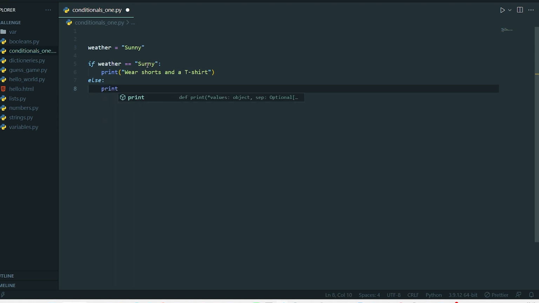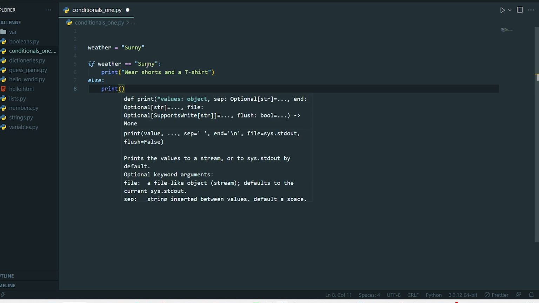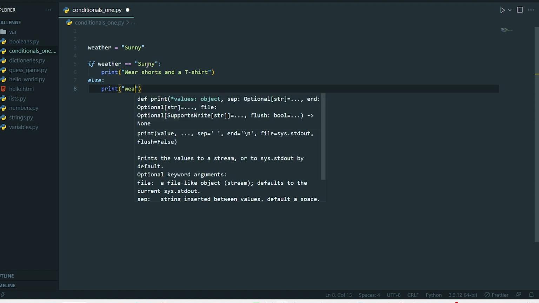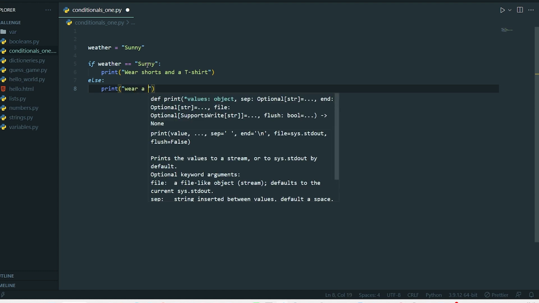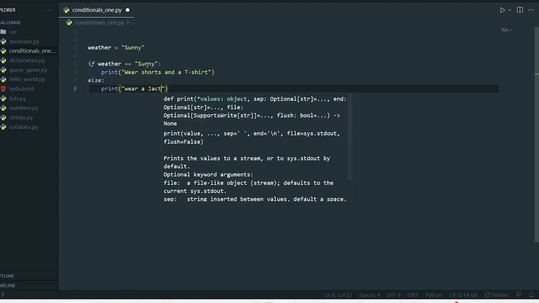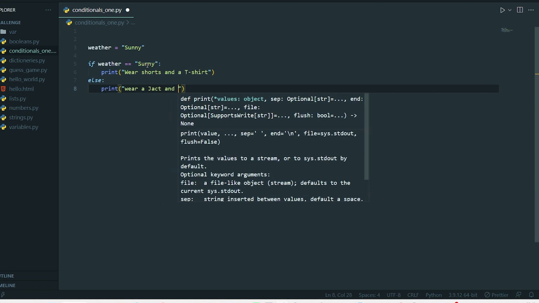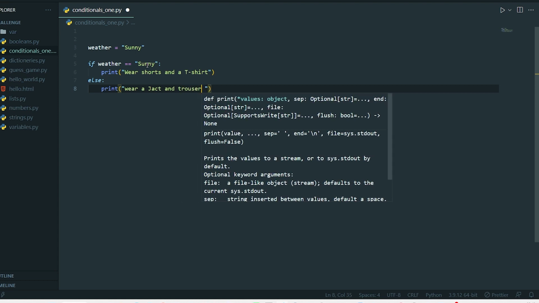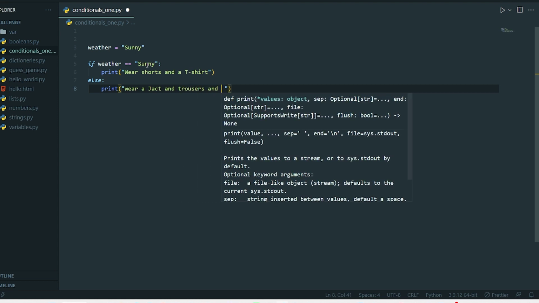In this print function, we are going to say what we are going to wear. We are going to wear a jacket because it's raining and it's also cloudy, and we are going to put on a jacket and trousers, and an umbrella.